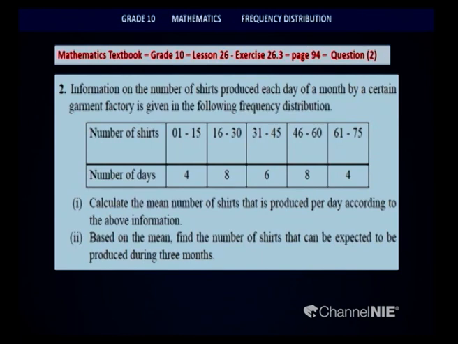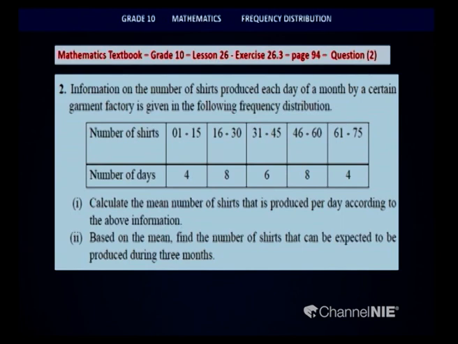In this, the information on the number of shirts produced each day of a month by a certain garment factory is given in the following frequency distribution. So, the number of shirts is given in the first row and the number of days in the second row. Here children, they haven't mentioned the total number of days. So, you will have to quickly add and understand what the total number of days is.